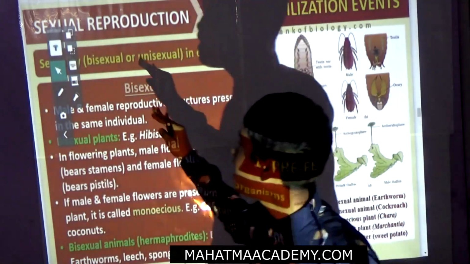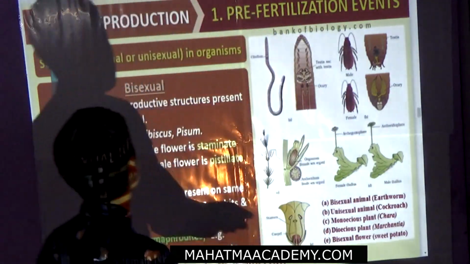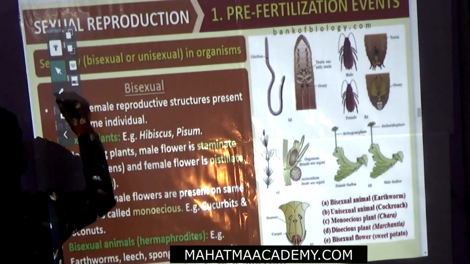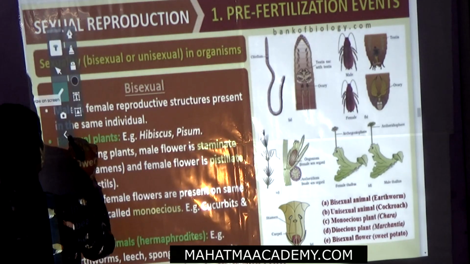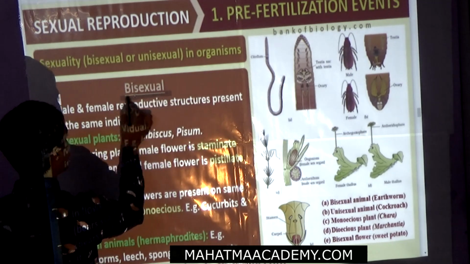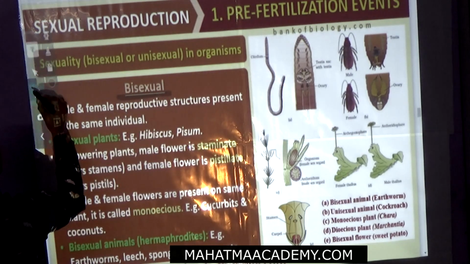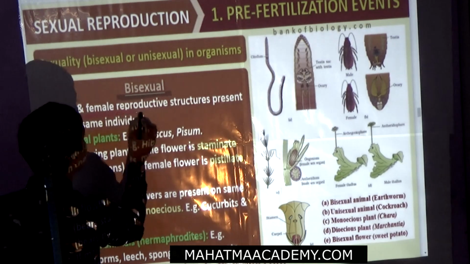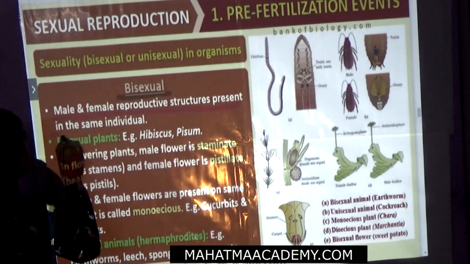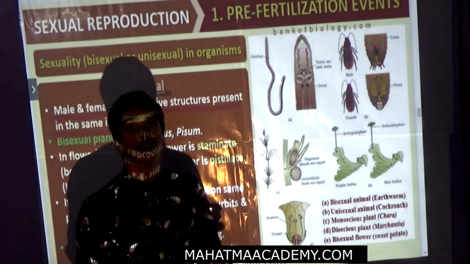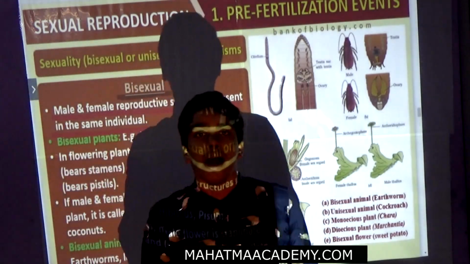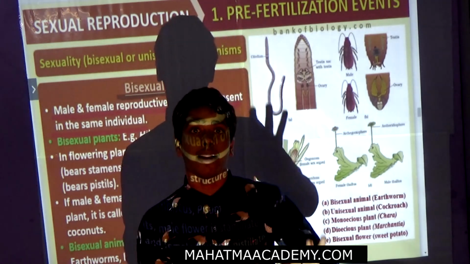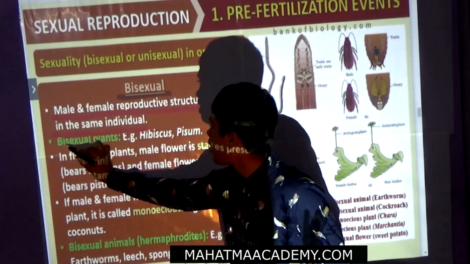Now we will see sexuality, that means unisexual or bisexual, in organisms. First, we will see what is meant by bisexual. Bisexual: male and female reproductive structures present in the same individual. That means if the organism has male organs and female organs in the same one, that is called bisexual.